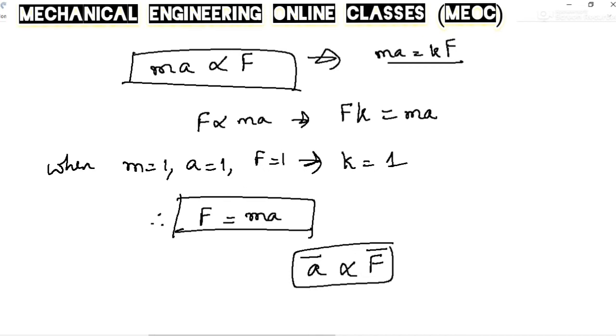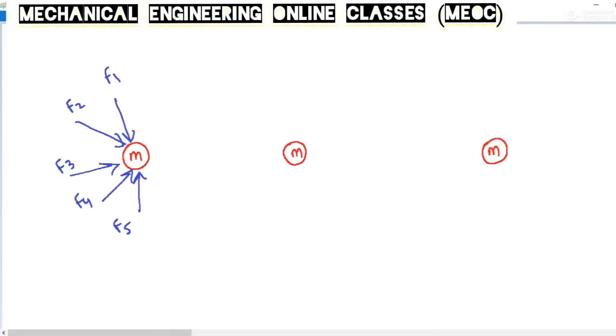According to Newton's second law of motion, if there is an external unbalanced force, here we can see a number of external forces acting on mass m. So we can write the resultant of all these external forces as sigma F, which is not equal to 0.